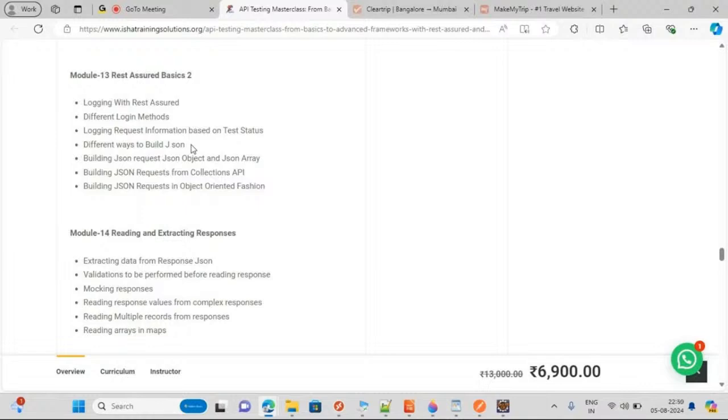But overall, if you compare, still Java is covering more of the market compared to Python. That is one of the reasons why I'm attending this class, because I have done some automation using the requests library in Python and the PyTest framework. So I have done some basic stuff using that. But 95% of the jobs that I see in the job market want REST Assured, Selenium with Java and TestNG.